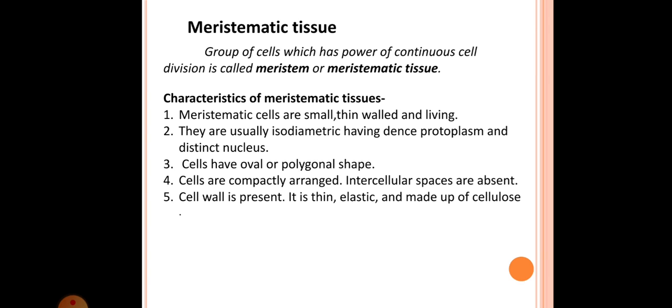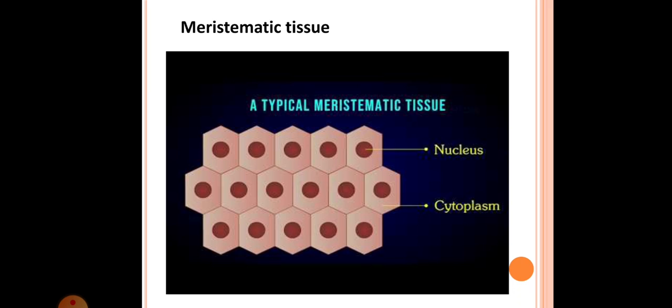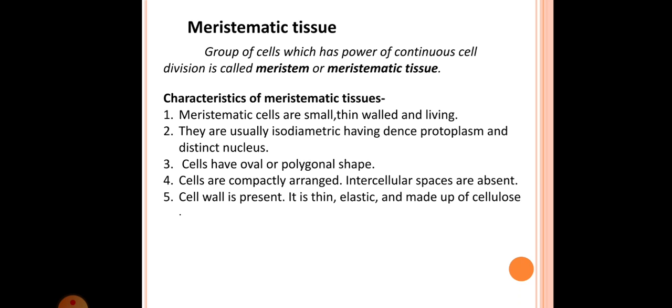Okay, then next, they are usually isodiametric and have a dense protoplasm and a distinct nucleus. Protoplasm or cytoplasm means the cell fluid. So the meristematic cells have an isodiametric shape and prominent, or distinct, nuclei.